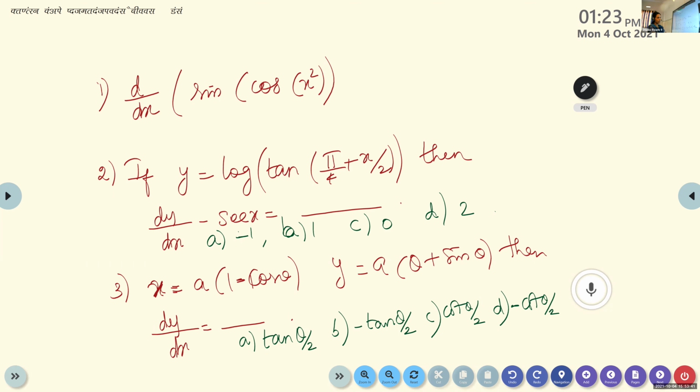Three questions. Do it fast with the minimum steps. Then only you'll be able to do it for the exam also. Yes, children, please turn on your video. All of you, please turn on your video.